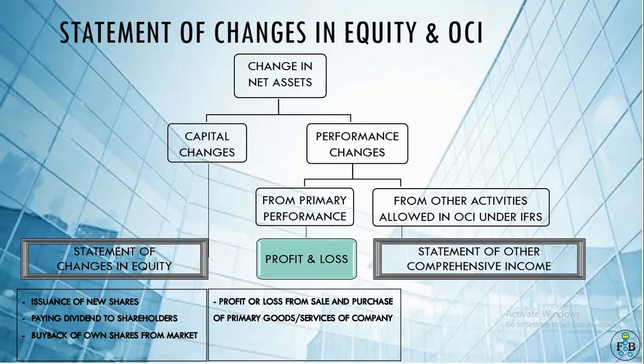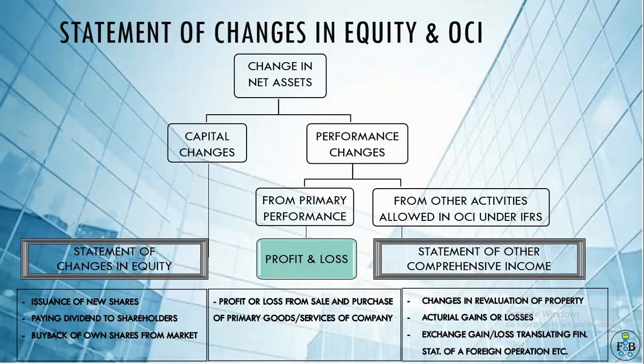So in profit and loss, we show profit or loss from sale and purchase of primary goods and services of the company, and in the statement of other comprehensive income, changes will come from revaluation of property. Suppose there is an asset whose value is 10 crore. After 5 years, when we evaluate it, I find that the market price of the 10 crore machine has increased to 15 crore.